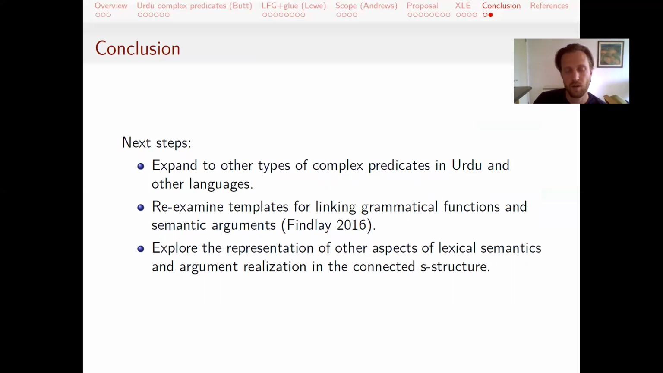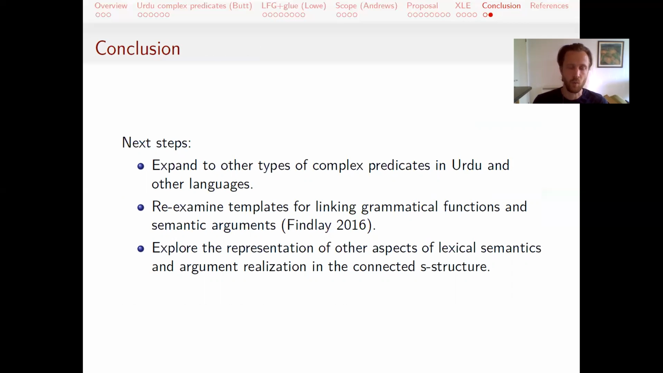The next steps for this kind of research would, of course, be to expand this analysis to other kinds of complex predicates in Urdu and other languages to see if this really holds up or if there are other fatal errors that would occur in trying to expand this analysis to other types of data. It also raises some questions about the templates for grammatical functions and semantic arguments. There was a basic set that was proposed by Findlay. This, of course, would augment that set.